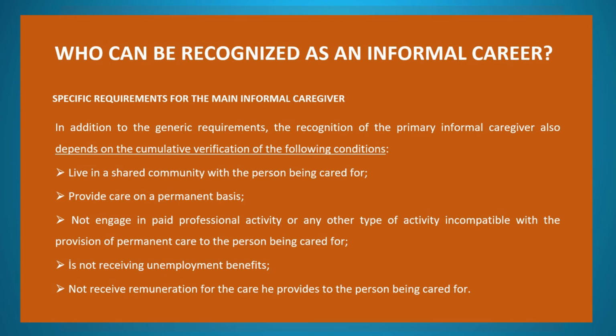Who can be recognized as an informal caregiver? Specific requirements for the main informal caregiver. In addition to the generic requirements, the recognition of the primary informal caregiver also depends on the cumulative verification of the following conditions. Live in a shared community with the person being cared for. Provide care on a permanent basis. Not engage in paid professional activity or any other type of activity incompatible with the provision of permanent care to the person being cared for.